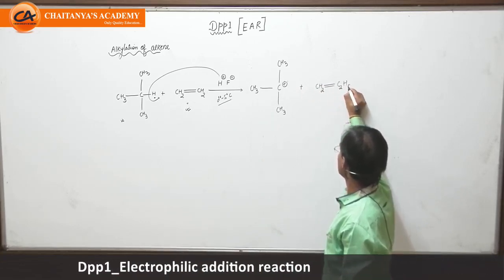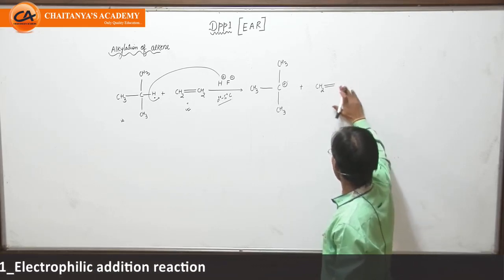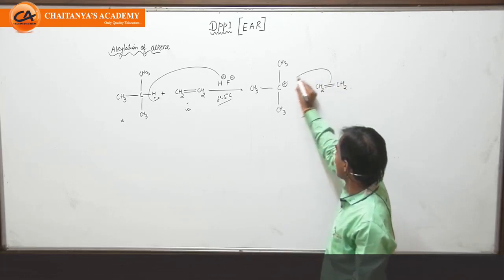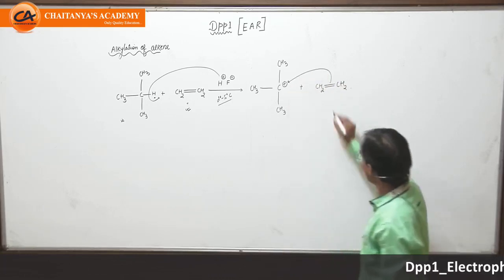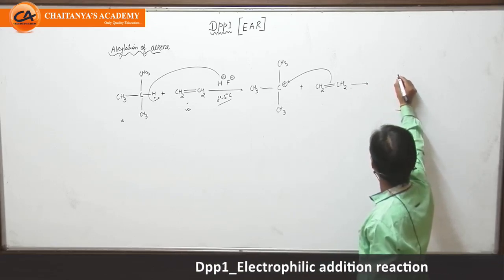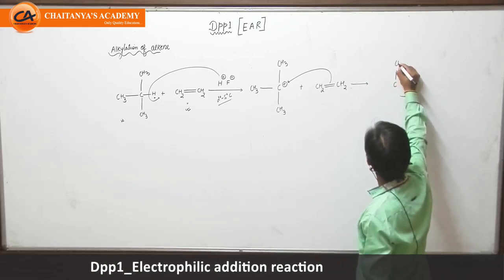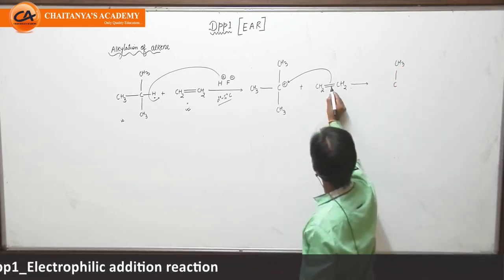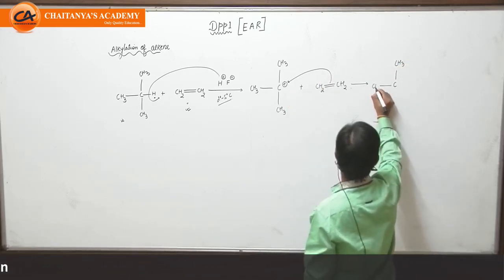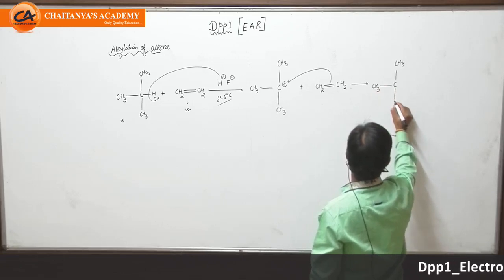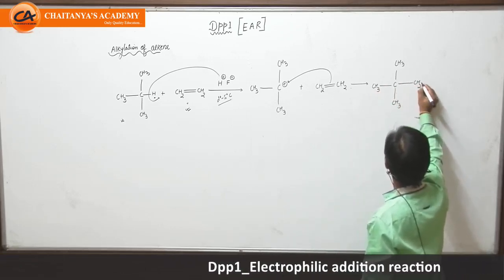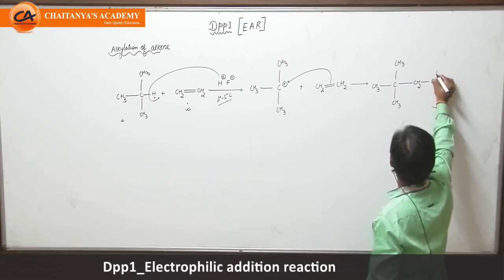Now its life span is quite good. So slowly and gradually this will react with the alkene. Now when this will react with the alkene, how will it do that? Let's see this. So first of all this alkene will attack on this carbocation giving electrons, and when this reaction happens, in this case CH2 and CH2 plus is generated.